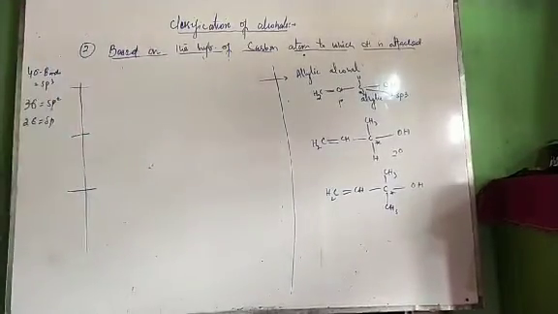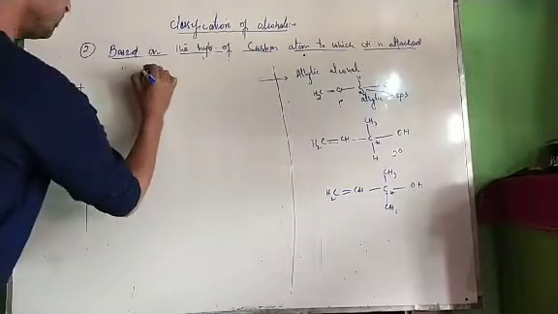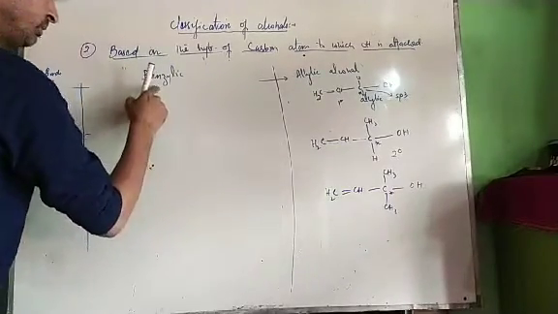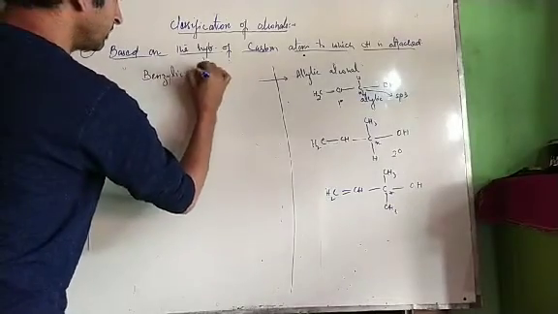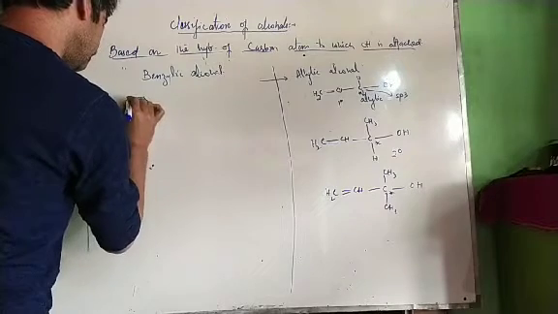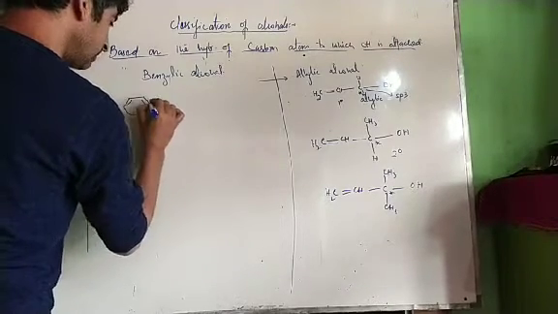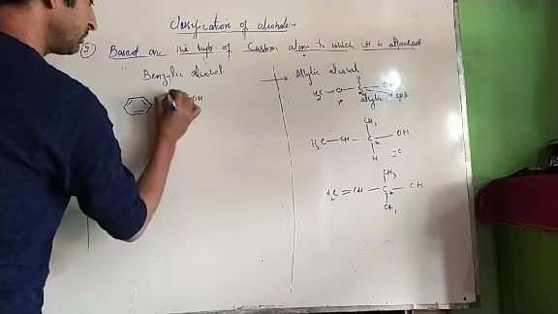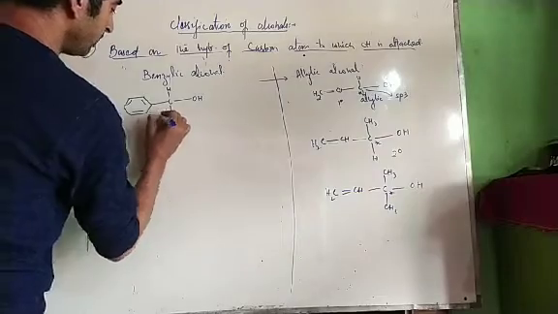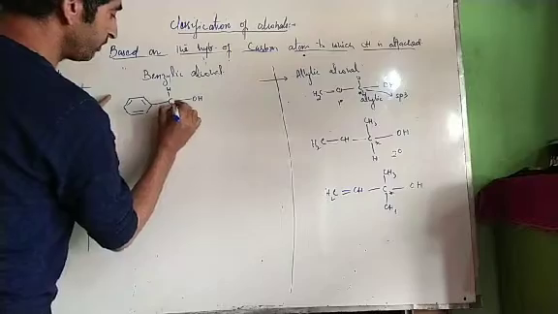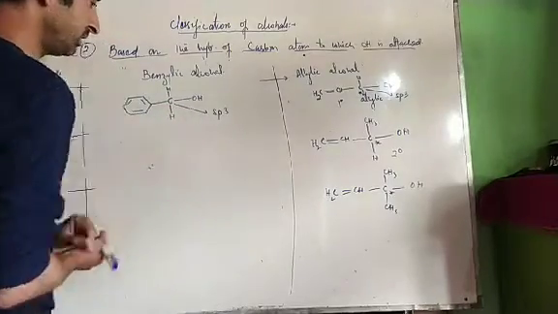We have one more class, that is benzylic alcohol. Here we should be able to understand what is benzylic carbon. Now benzylic carbon is that carbon which is directly attached to a benzene ring. Now this is our benzylic carbon. If to this carbon atom we have OH attached, then it's benzylic alcohol. Tell me what is the hybridization of this carbon? 1, 2, 3, 4 sigma bonds. It is sp3. Got it?